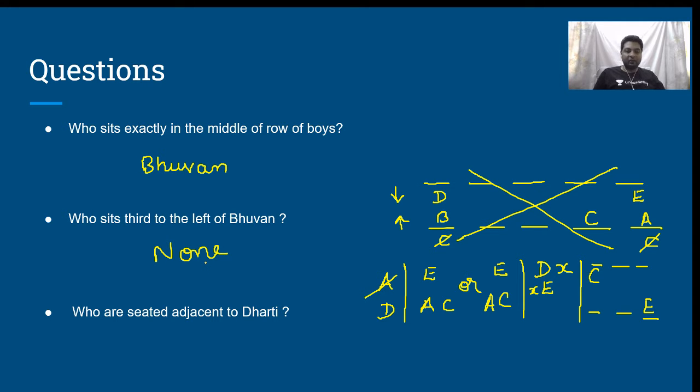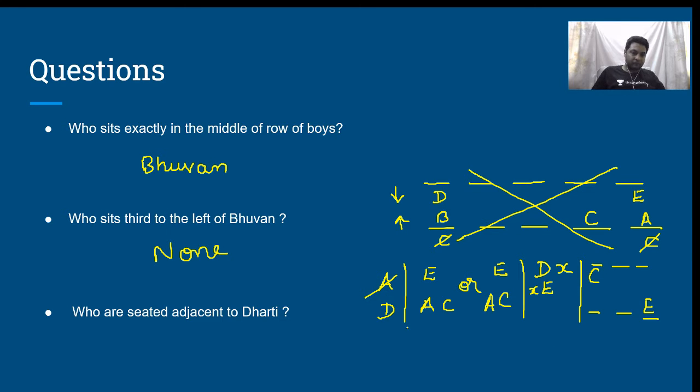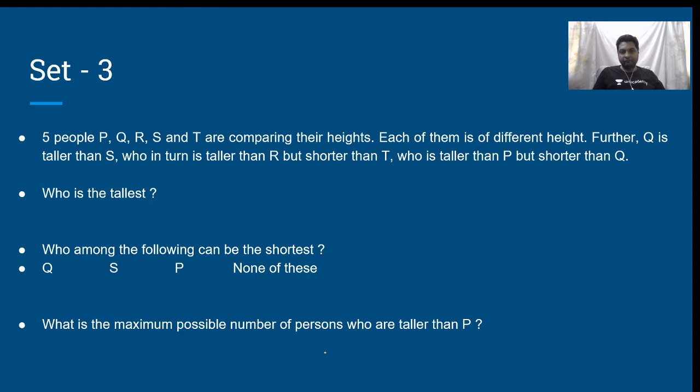Who are seated adjacent to Dharti? Adjacent to Dharti are nothing but Charulata and Elena. Charulata and Elena are seated adjacent to Dharti. Is that clear? Next, let us move on to the next set.